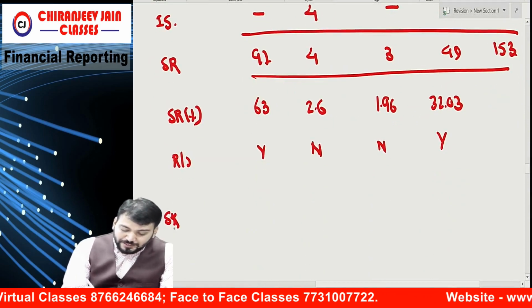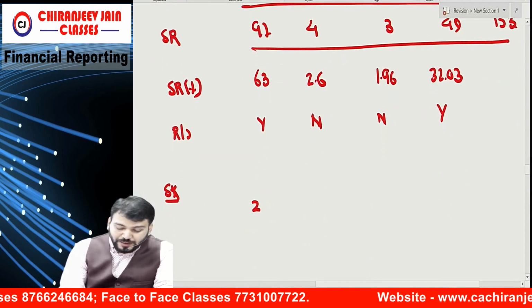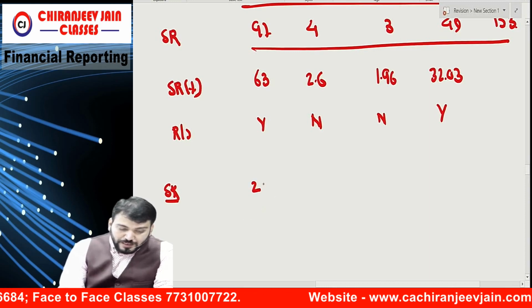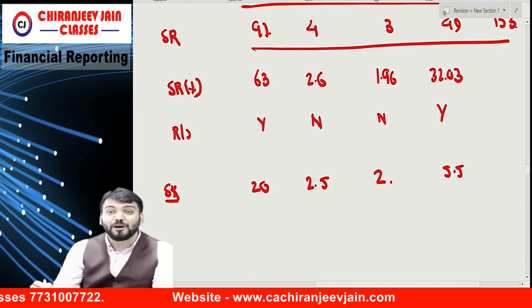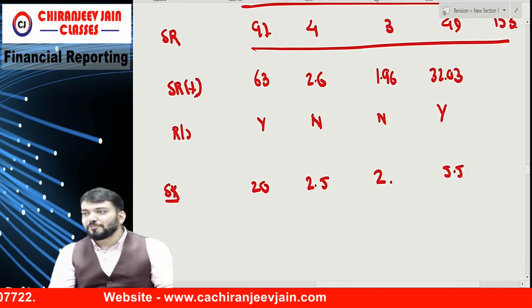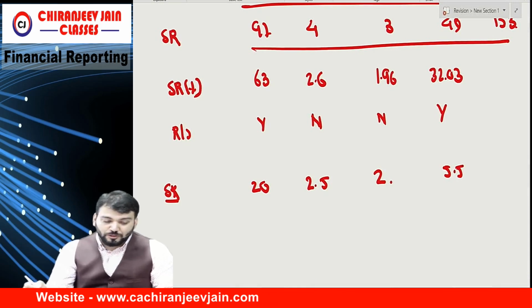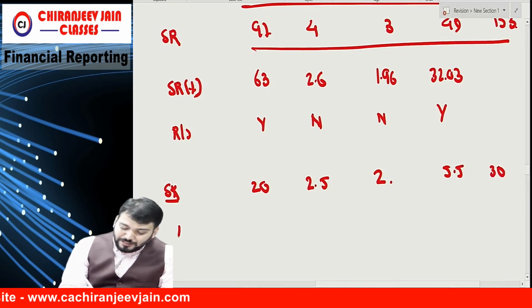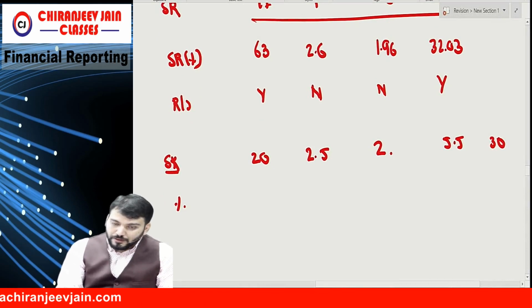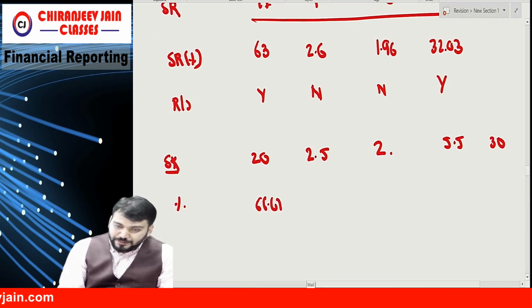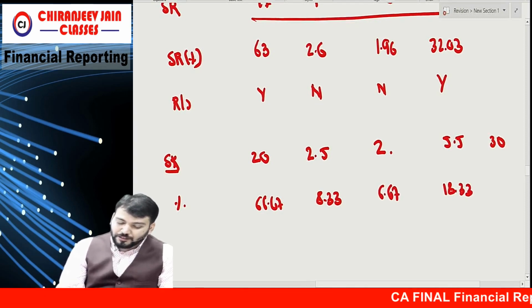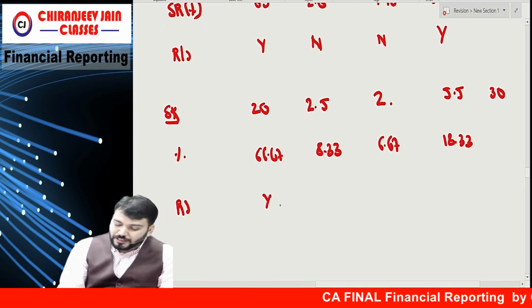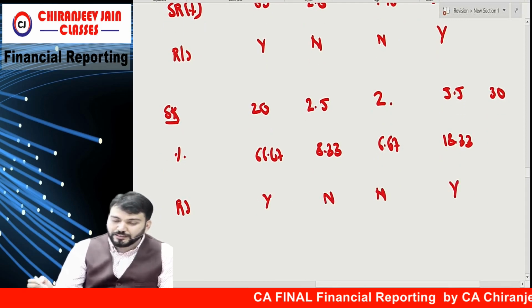Based on segment result, they have given segment profit 20, 2.5, 2, 5.5. All are profit, which is very simple. Total is 30. Can you give me in terms of percentage? It is 66.67, 8.33, 6.67, 18.33. Tell me which one is the reportable segment? Yes, no, no, yes.